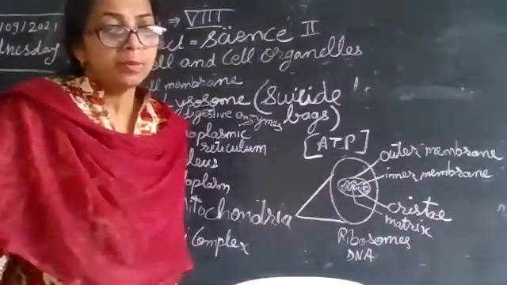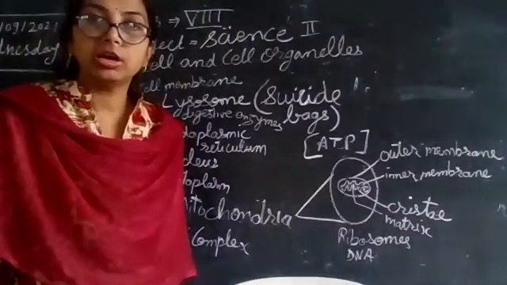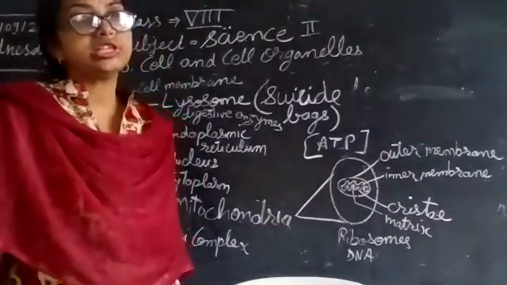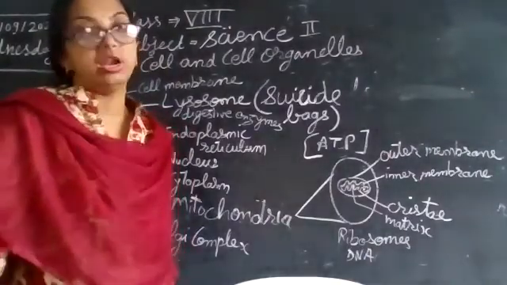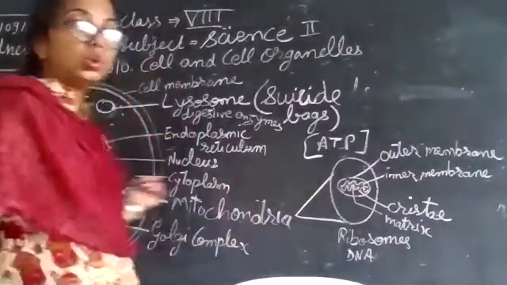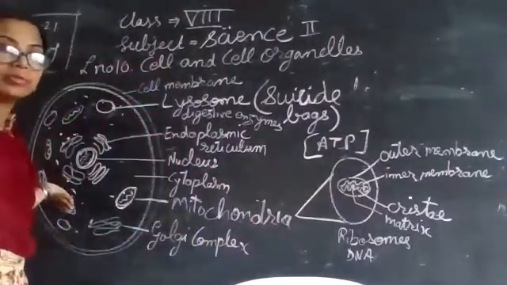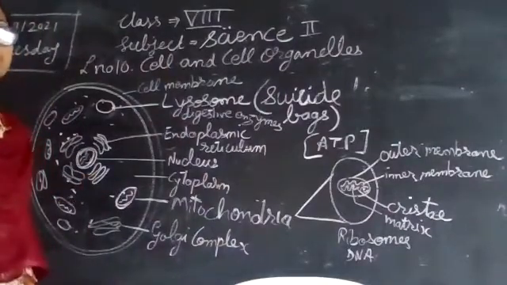Plant cells have less mitochondria than the animal cell. So this is one more point of difference between plant cell and animal cell. Plant cell is going to have less mitochondria compared to animal cell, because plants need less energy.